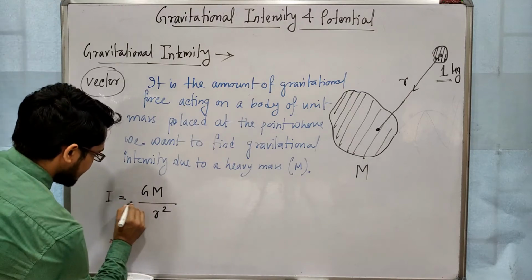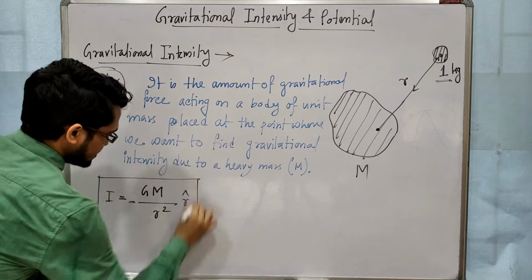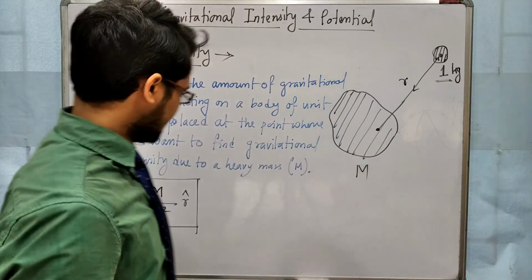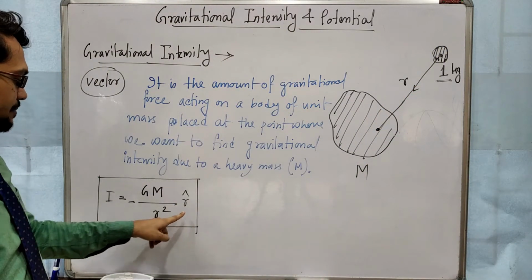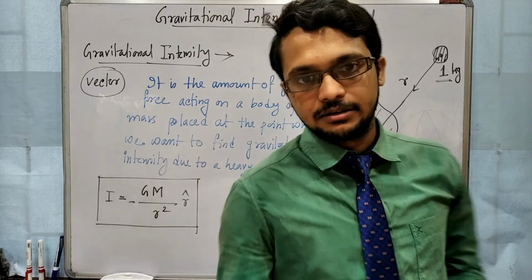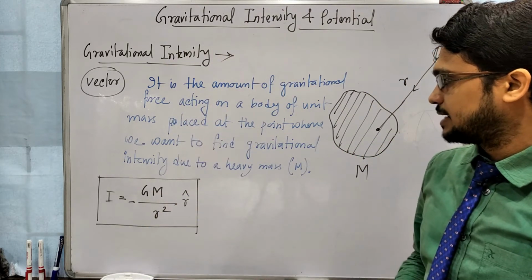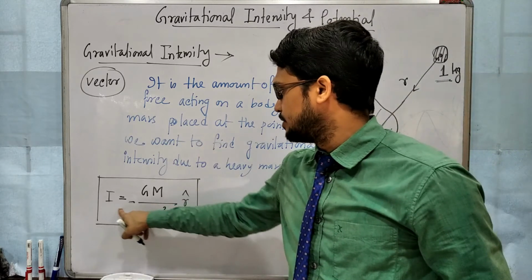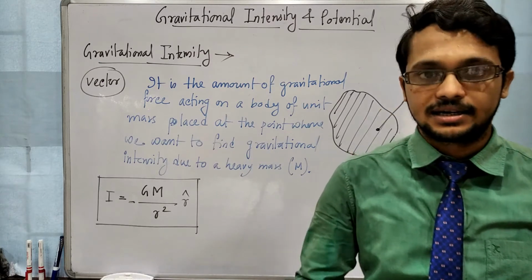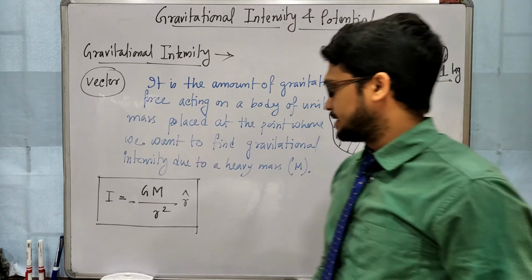So the proper vector representation is minus r cap. R cap is basically a unit vector along the direction of the r axis. Like i cap, j cap, k cap, r cap is also a unit vector. Whenever we are dealing with attractive force, and gravitational force is always attractive, the intensity will be negative. Intensity will always be negative when we are dealing with attractive force. The same concept we will use in class 12 also, in the first chapter, electrostatics.